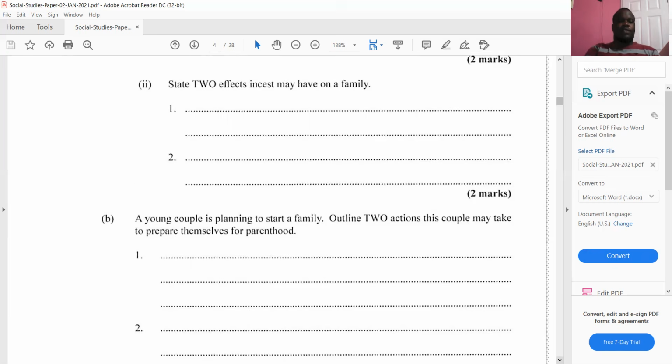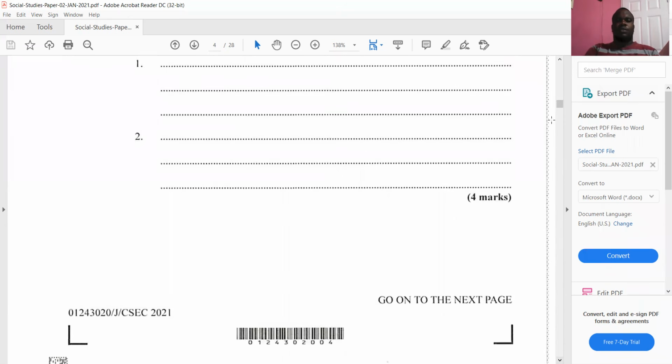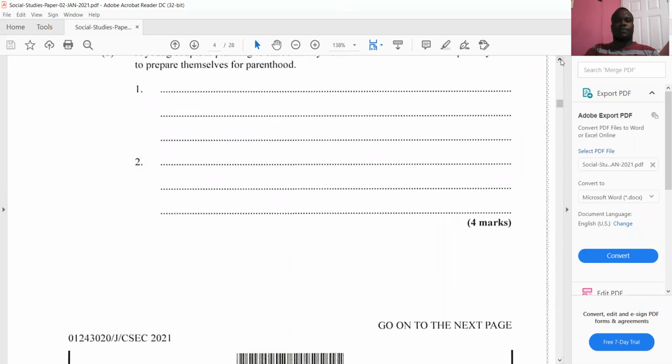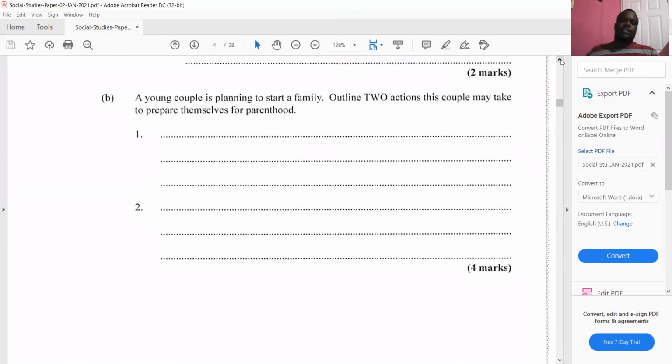All right, next question now says, a young couple is planning to start a family. Outline 2 actions this couple may take to prepare themselves for parenthood. So this comes right under the topic of preparation for parenthood. So what should the young couple do in order to plan to start a family? They are planning to bring a baby into the world. Think about it and tell me, what is it that they need to do?